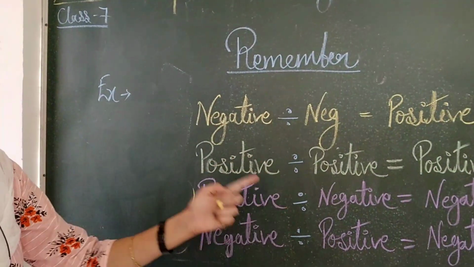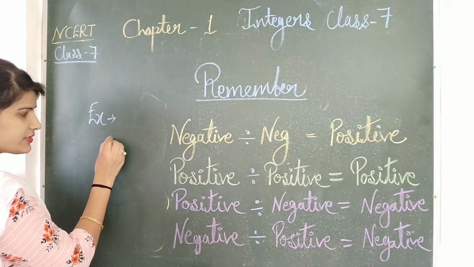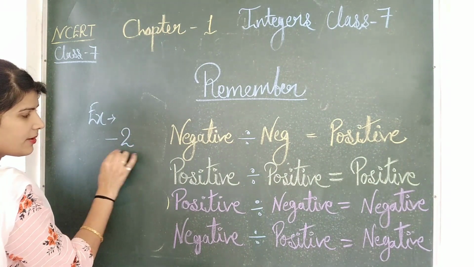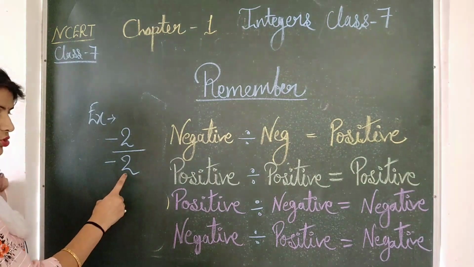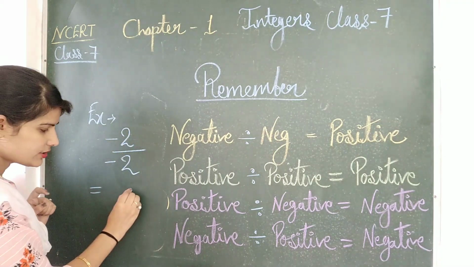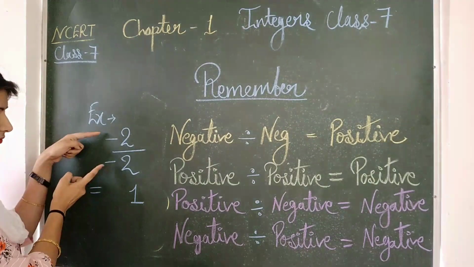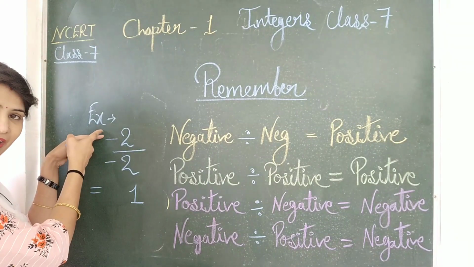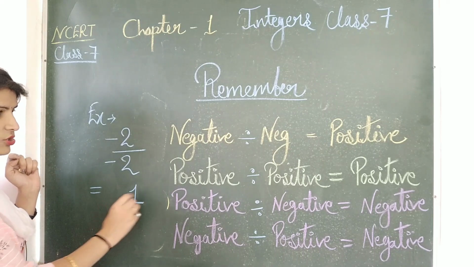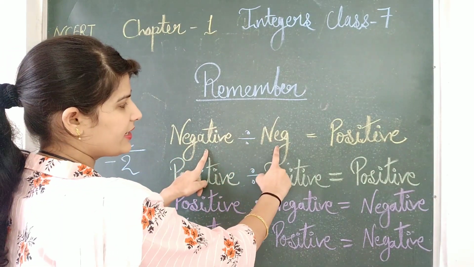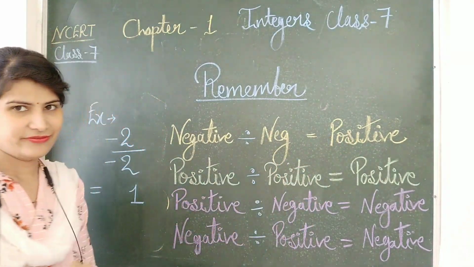Example of division: minus 2 divided by minus 2, 2 divided by 2 gives 1, and negative divided by negative gives plus. So negative divided by negative is positive.